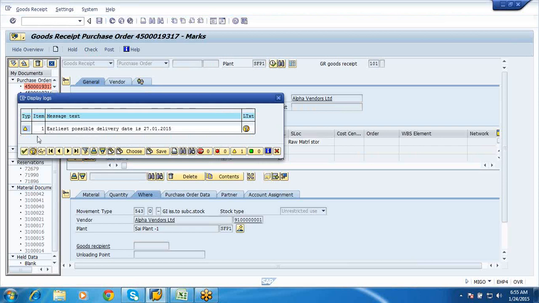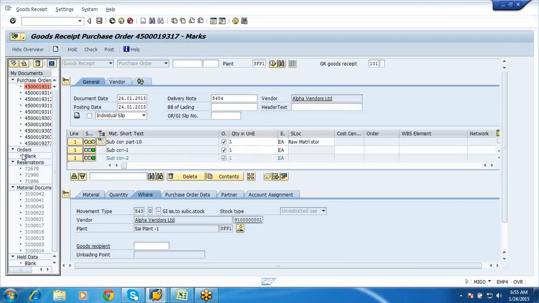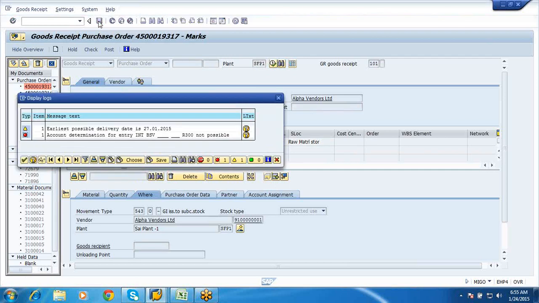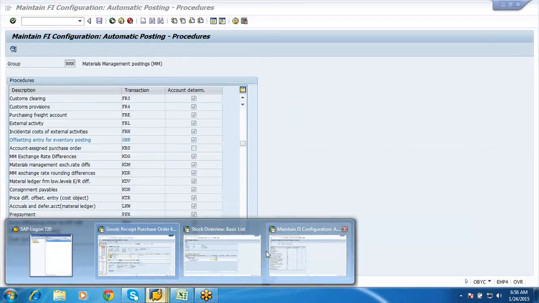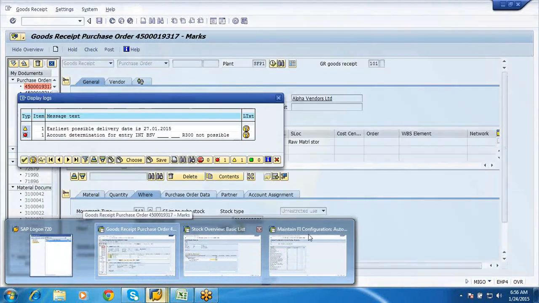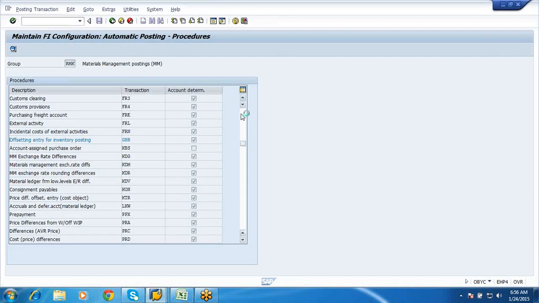So no issues. This is a warning. Before 27th I was supposed to make a GR, which I have done. So now I'm going to post this. BSV, this is stock provided to vendor. This also we need to maintain. So for this, BSV R300. Where is it? BSV.